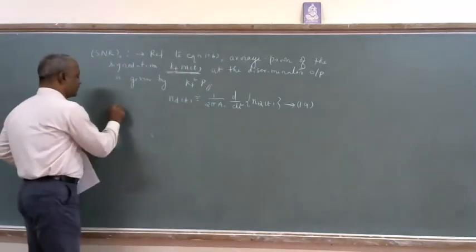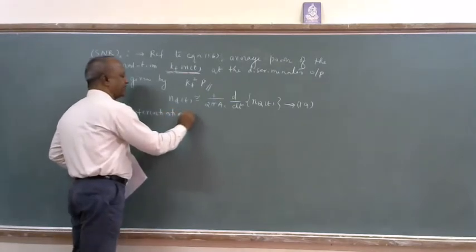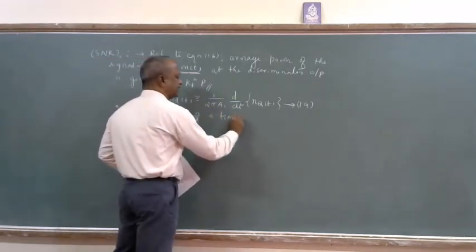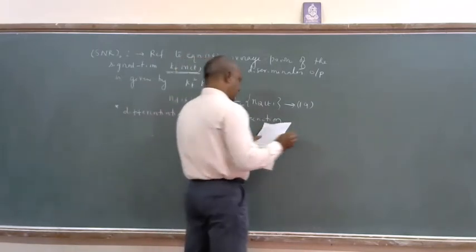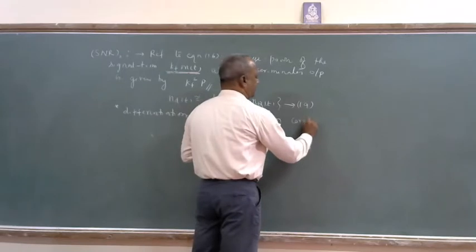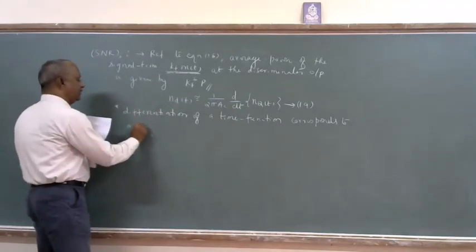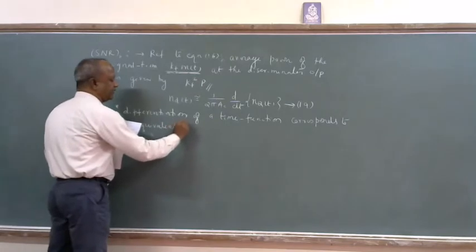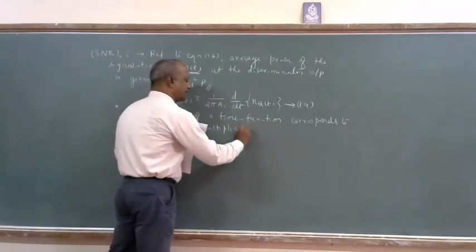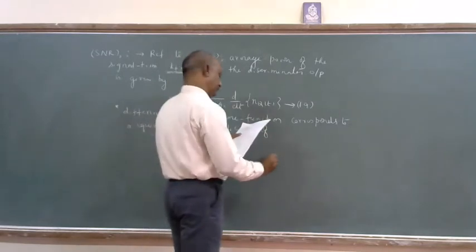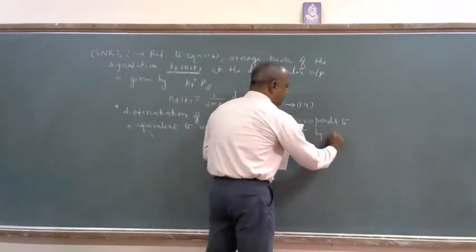I'll write it there. This is one of the important concepts. Differentiation of a time function corresponds to, or is equivalent to, multiplication of its Fourier transform, that is the frequency domain, by j2 pi f.